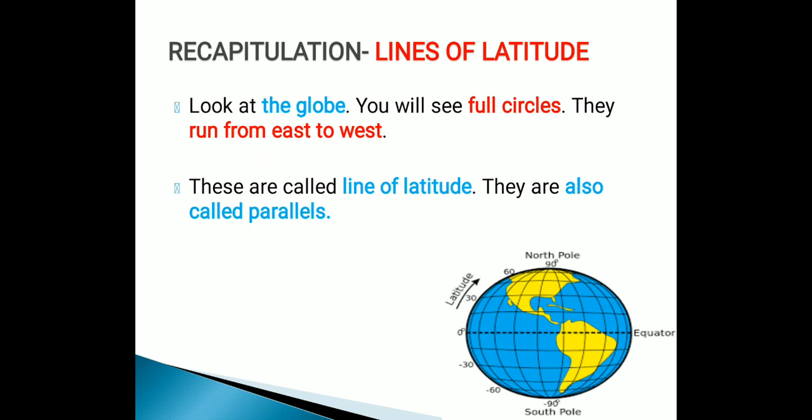Now, what are lines of latitude? Look at the globe on the right hand side. You will see full circles. They run from east to west. These are called lines of latitude. They are also called parallels. So these lines of latitude run from east to west, and they are also called parallels.